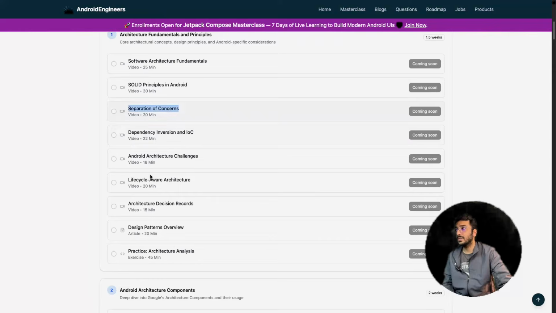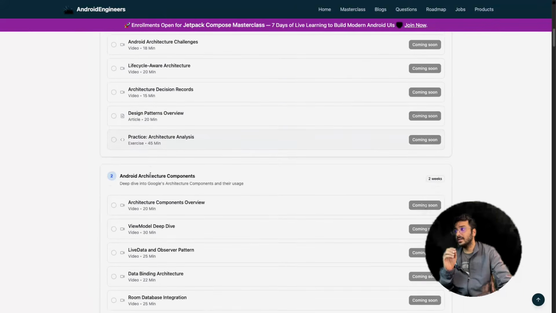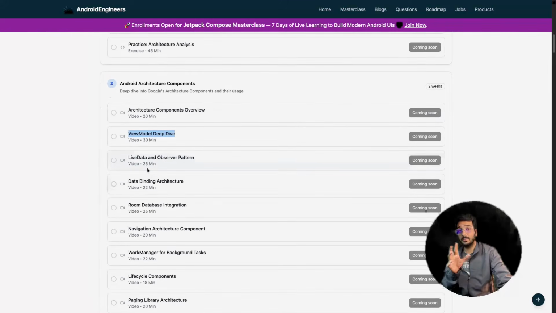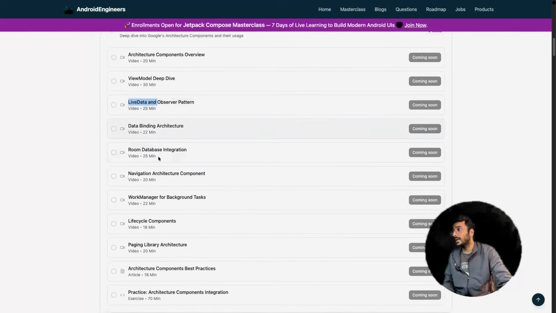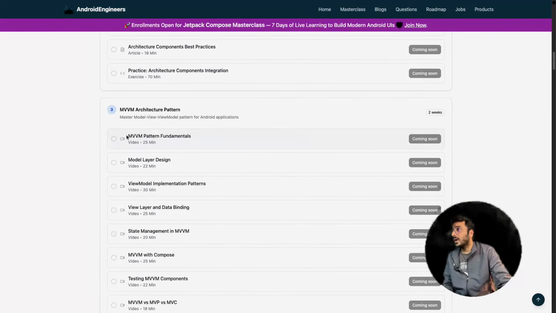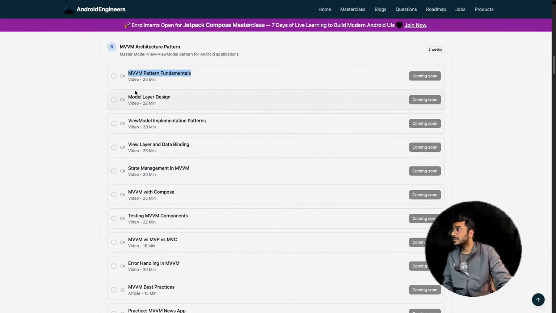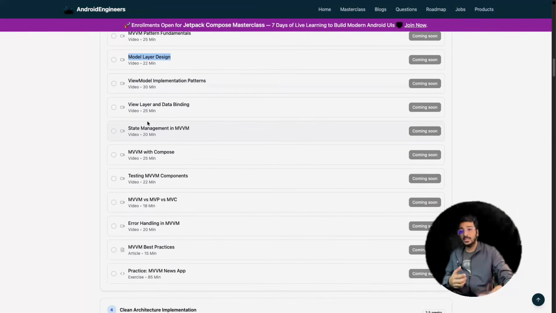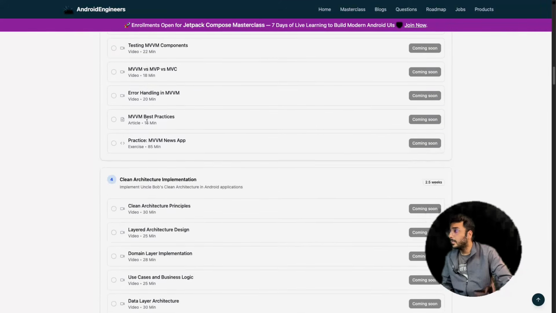Dependency inversion, separation of concerns. This is a must for you. ViewModel: how ViewModel works internally. What is the pub/sub thing? How LiveData is observing, the complete observer pattern. After that, you have MVVM, a must-learn. What is the model? What is the UI layer, model layer, data layer, domain layer, repository pattern, use case patterns. These are very important things.